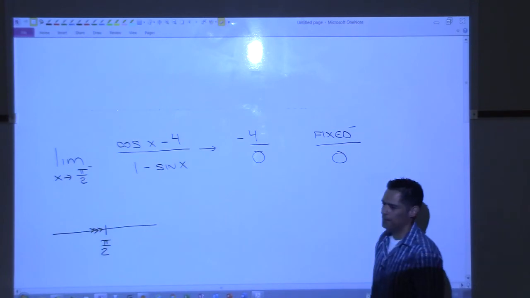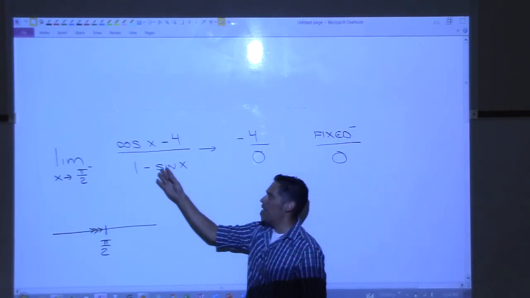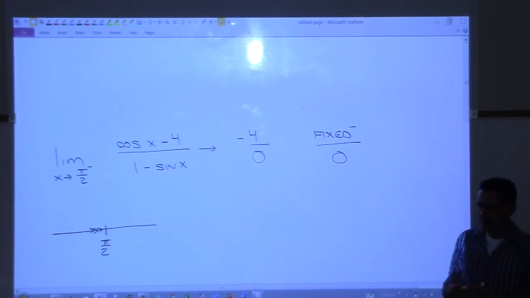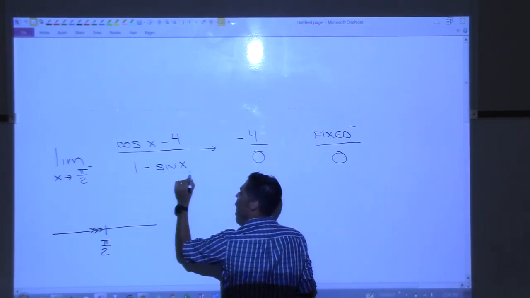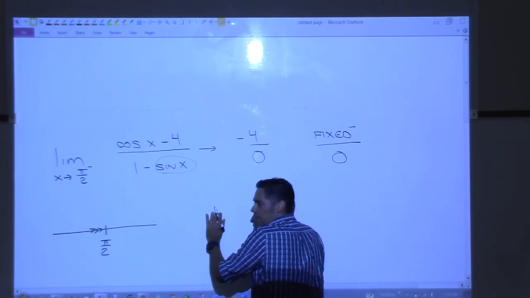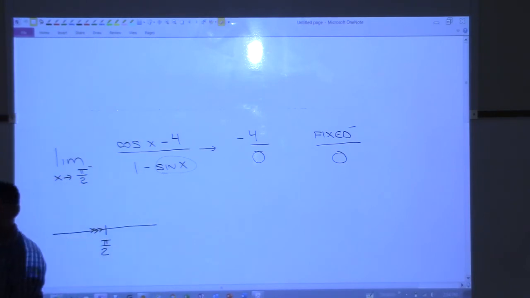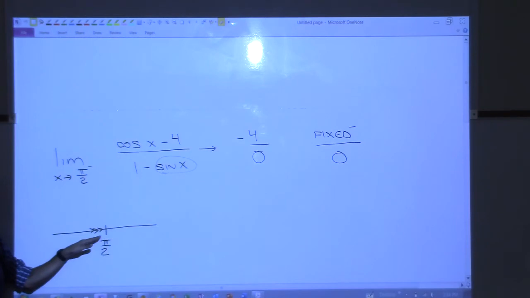Okay. Now this is where things are a little different because before we were just plugging the number in and we could just look and see pretty easily if that was going to turn out to be positive or negative. This not so much. We need to know what this number is becoming as we start plugging in numbers that are to the left of pi over 2. So we're trying to figure out what does the sine function do as you come in to the left of pi over 2.